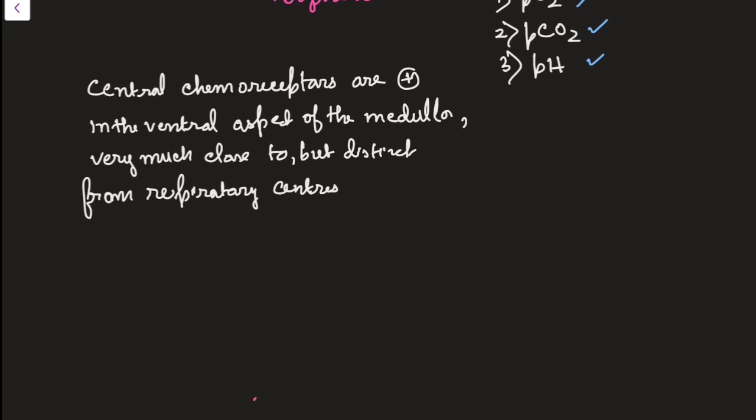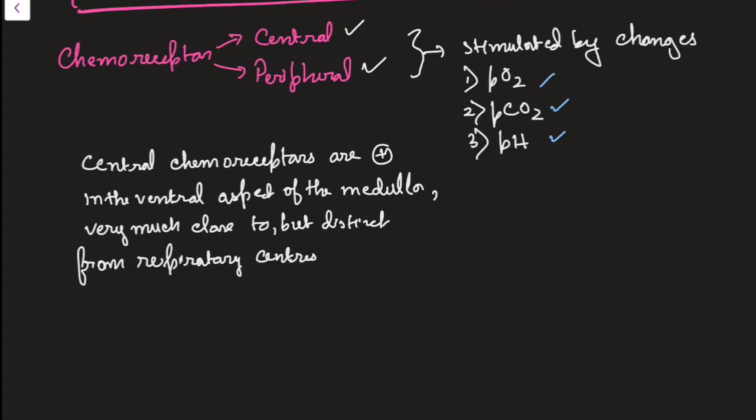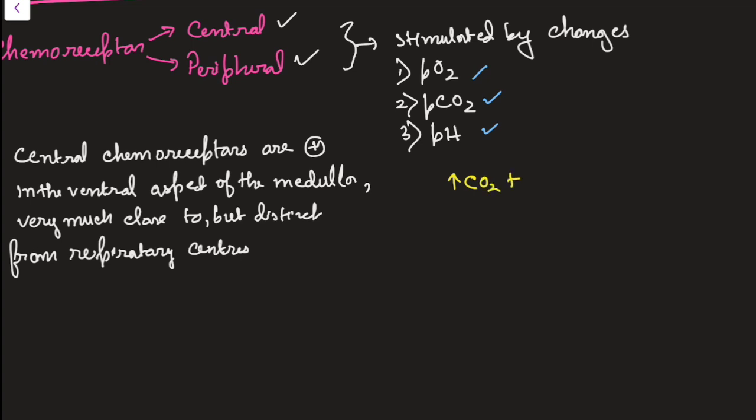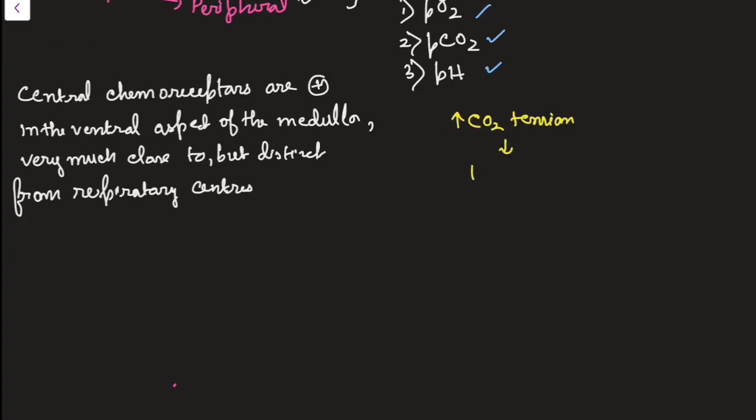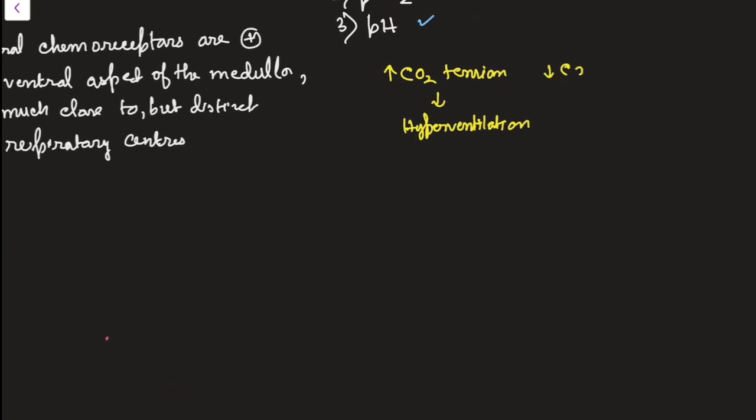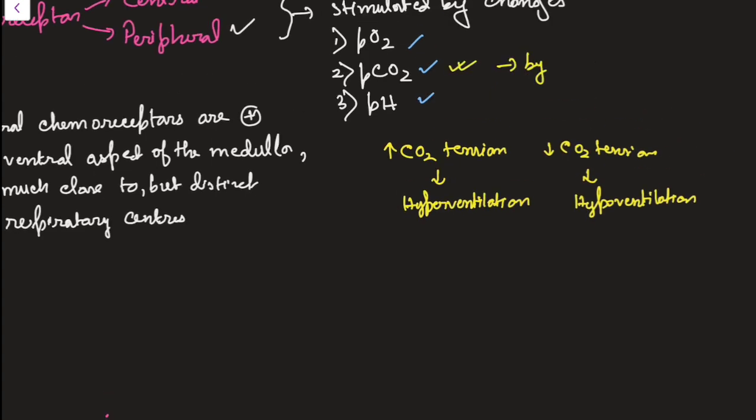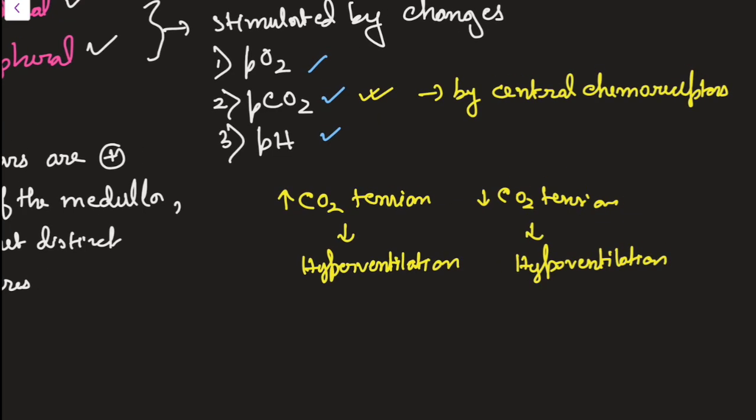Suppose the CO2 tension in the arterial blood increases, and this will lead to what? Hyperventilation. So first there is increasing CO2 tension, and this will lead to hyperventilation. If there is decreasing CO2 tension, this will lead to hypoventilation. The main regulatory effect of this PCO2 is by the central chemoreceptor. This PCO2 is actually not playing the main role. The main role is again played by the pH only. The pH is decreasing because the H+ ion concentration is increasing.